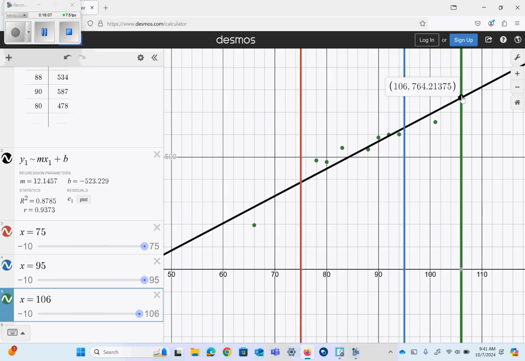So when the slope of a regression line is positive, the line is rising, there is a positive association between the variables. Okay, we've already talked about this. A positive slope has a positive association. When the slope is negative, the line is falling. There's a negative association between the variables. So as you go to the right, the graph is decreasing when you have a negative slope.